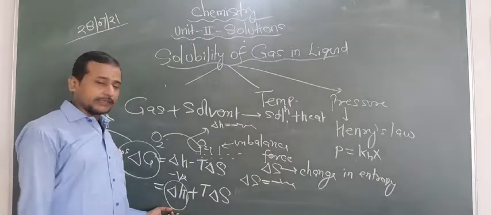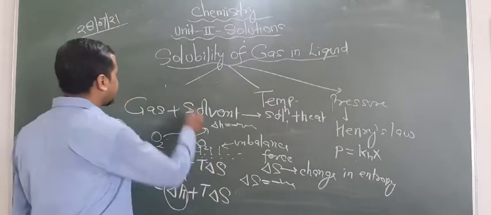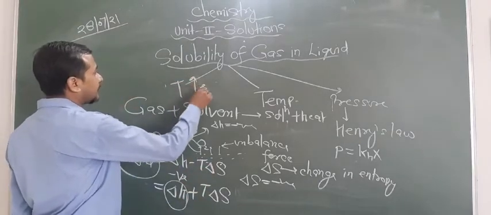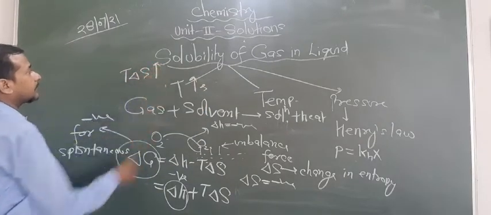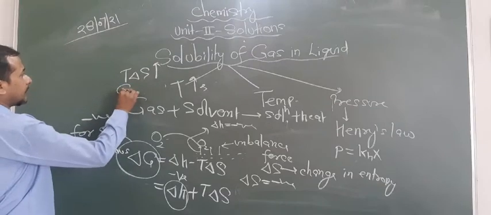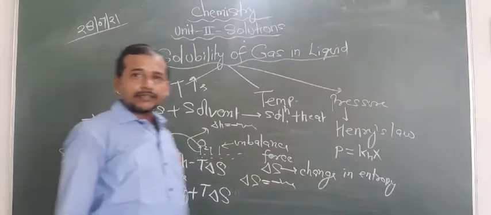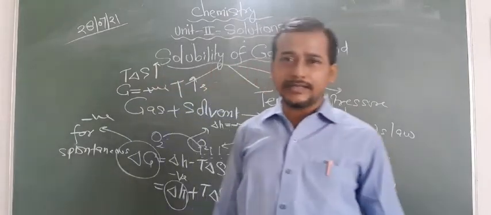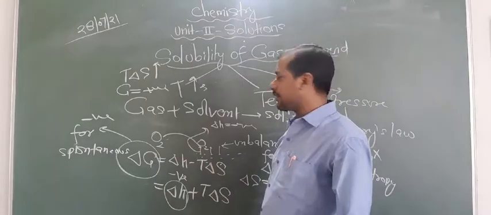Now one more question is being asked. When we increase the temperature, what happens? The T delta S value increases, and in that condition G goes positive. That means now the reaction is non-spontaneous. So this will show that on increasing the temperature, what happens basically?